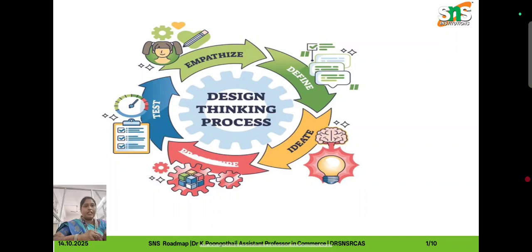First is empathy. Empathy is deeply understanding the needs, thoughts, and feelings of the people we design for, often through observation and research work. That is the first step, empathy. The next step is defining. In defining, we create a clear and actionable problem statement focused on human needs. Next is ideate. In ideate, we hold a brainstorming process for potential solutions to the defined problem, encouraging open judgment, free thinking, and creative ideas.